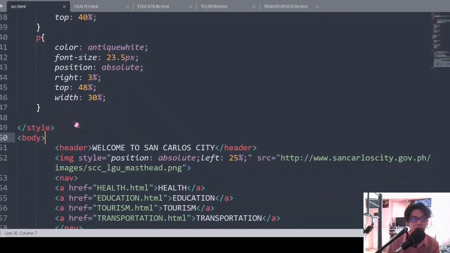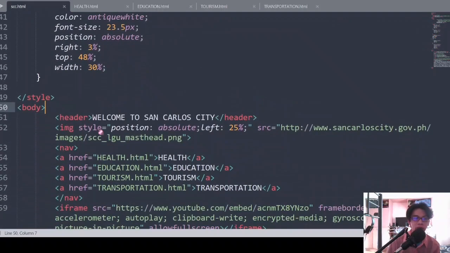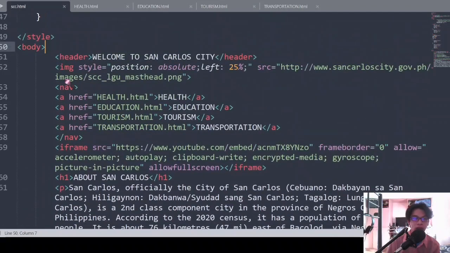For the body, this is the body and this is part of the body. This is the content of my page. So my header is Welcome to San Carlos City. Then I put an image to it. This image is above Welcome to San Carlos City, so I just put the position onto it.